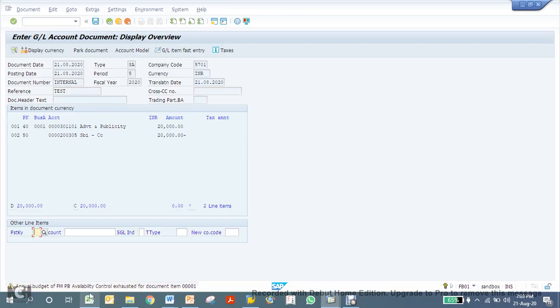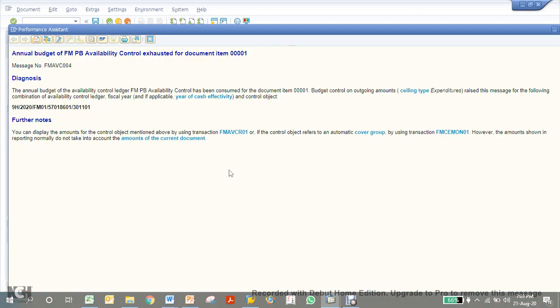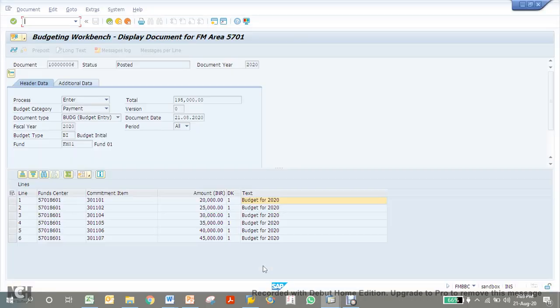Okay, it says annual budget of FMPB availability control exhausted for document item, this one. So let's see what is the budget I have here. What budget I had for the line item? 20,000. So I have utilized it completely. As per my tolerance profile, it's giving me one warning message that your budget has been exhausted.